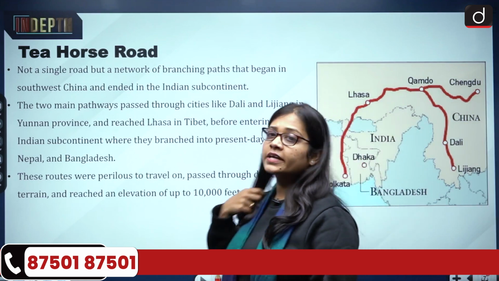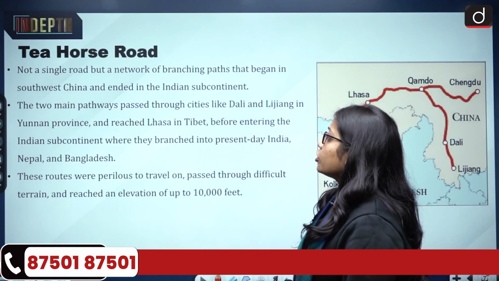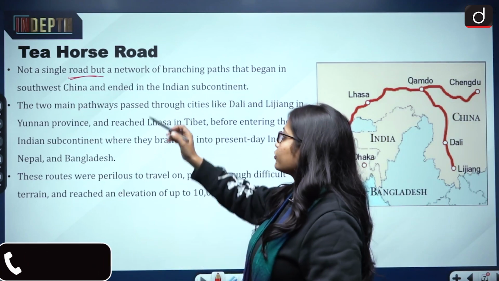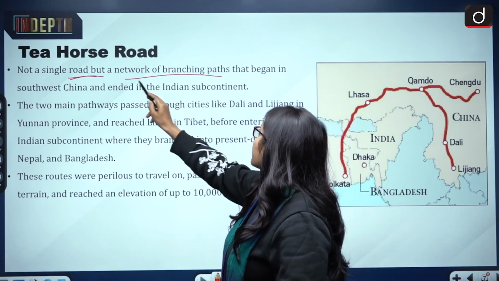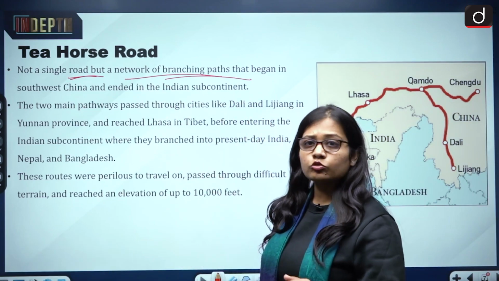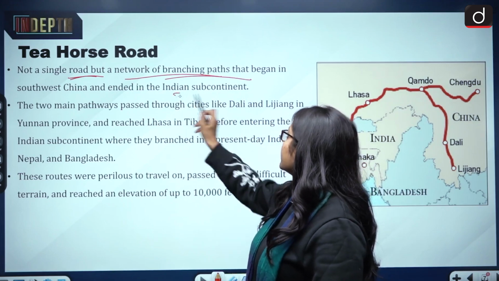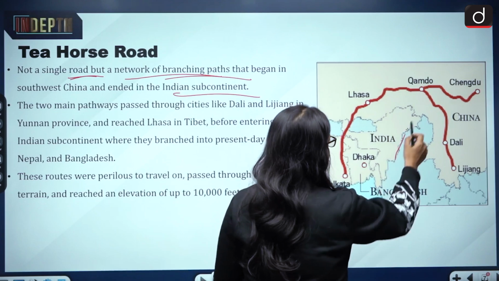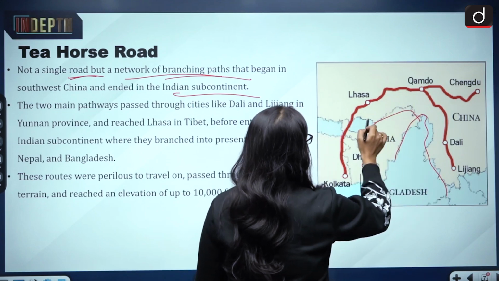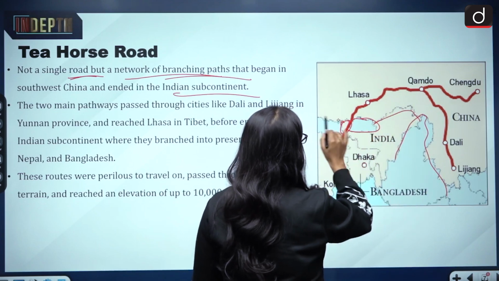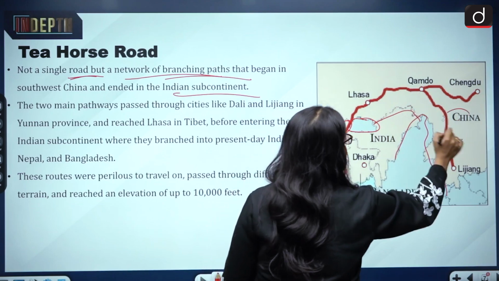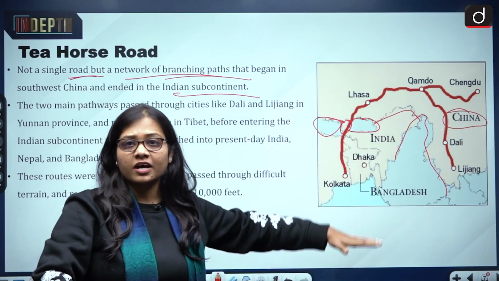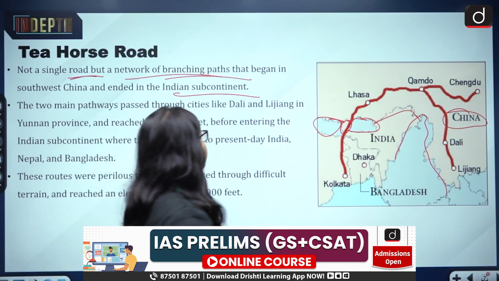Now about the Tea Horse Road. It was not a single road, it was a network of roads. It was a network of branching paths that began in southwest China and ended in the Indian subcontinent. Now look at this map. So this is Bangladesh, this is the map of India, this is Bhutan, this is Sikkim, this is Nepal, and this is China. So it started at the southern side of China.